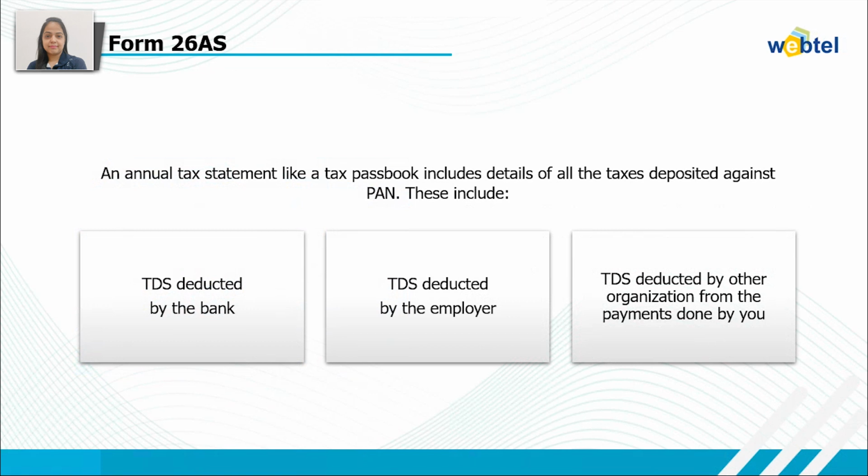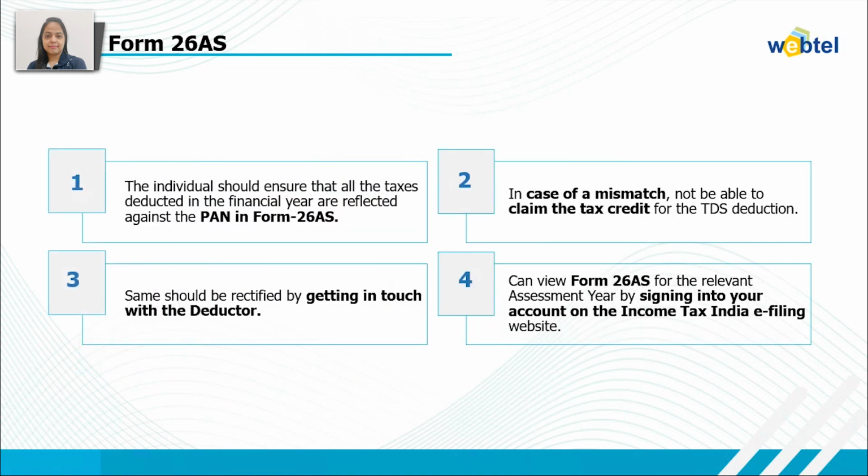Then is Form 26AS. Form 26AS is an annual tax statement, like a tax passbook, that includes the details of all the taxes deposited against the PAN. And this includes the TDS deducted by the bank, TDS deducted by the employer, and if TDS has been deducted by other deductors, then all these details will be reflecting in Form 26AS. An individual should ensure that all the taxes deducted in the financial year are reflecting against the PAN in Form 26AS.